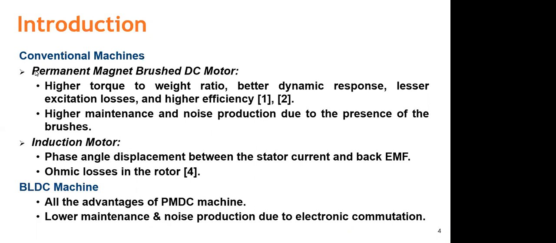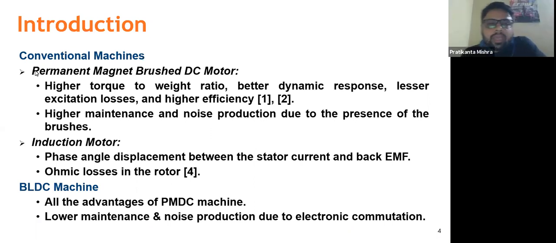So what are the conventional machines that we use in day-to-day applications? Suppose in household applications, they will mostly be single-phase induction motors, or in some cases permanent magnet brush DC motors.